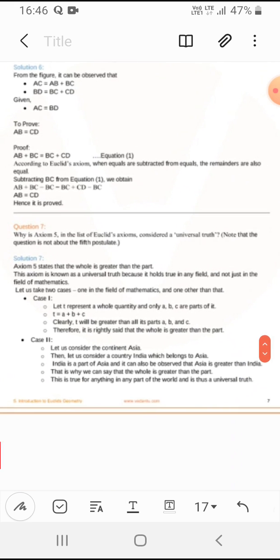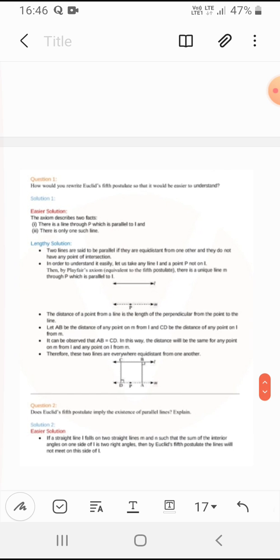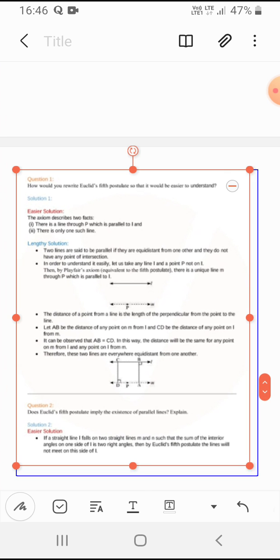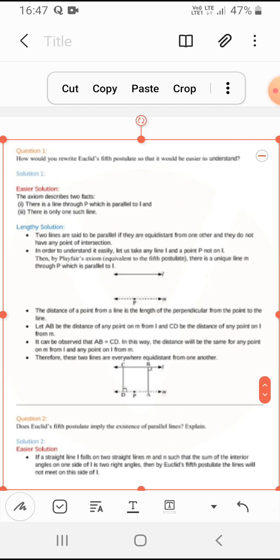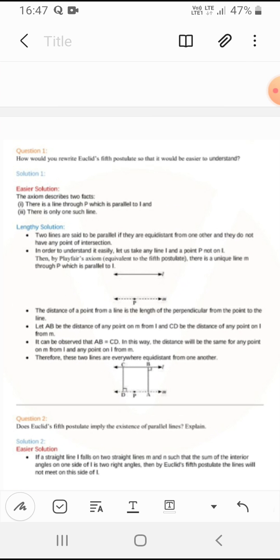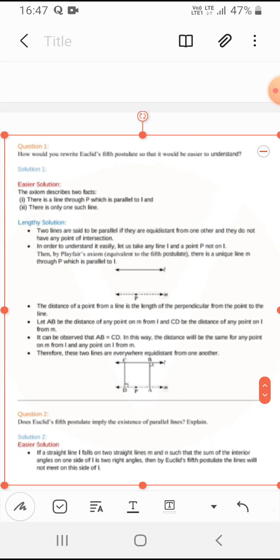Next is exercise 5.2. So let's come to exercise 5.2. First question: how would you rewrite Euclid's fifth postulate so that it would be easier to understand? They are asking how to rewrite Euclid's fifth postulate so it would be easy for you to read.